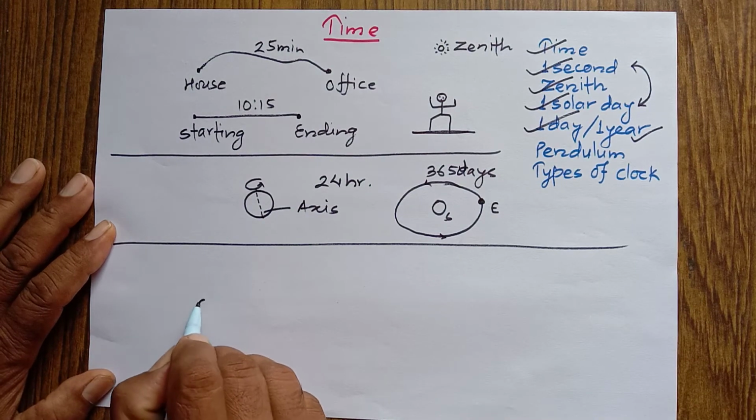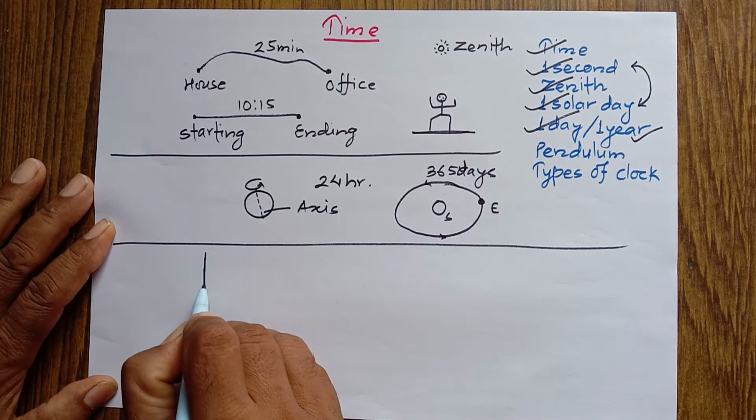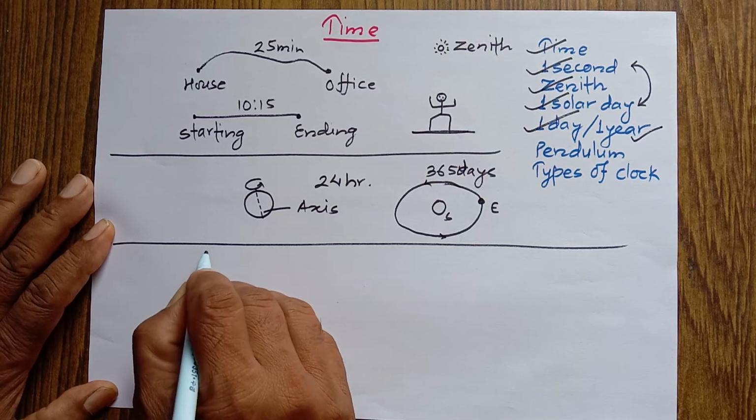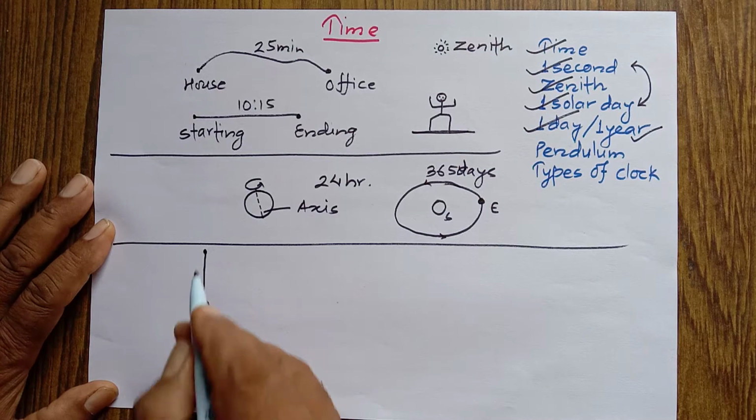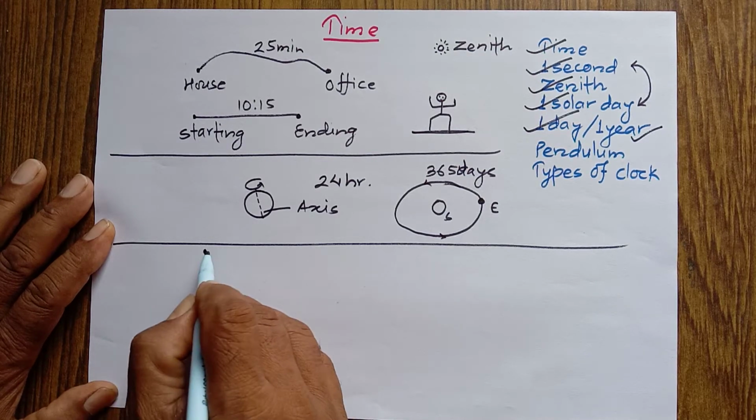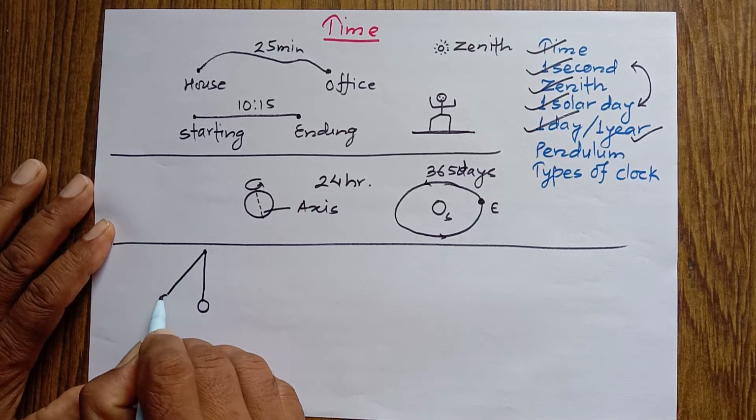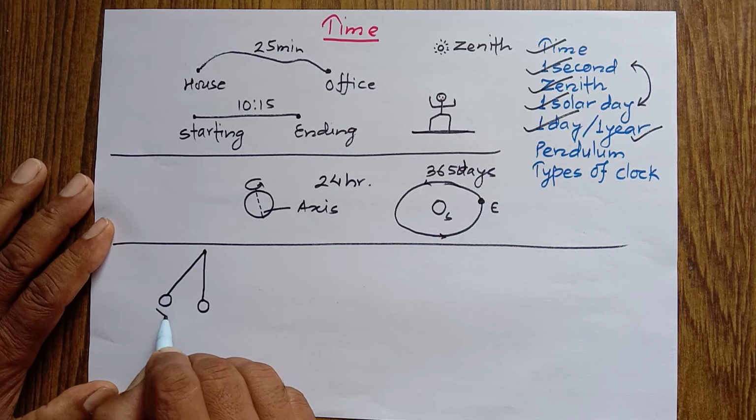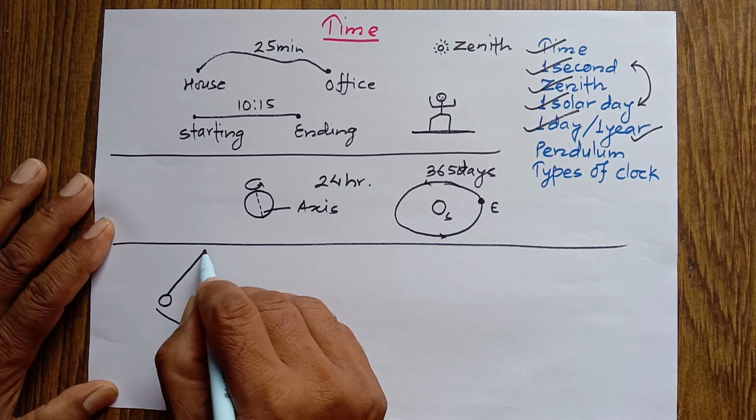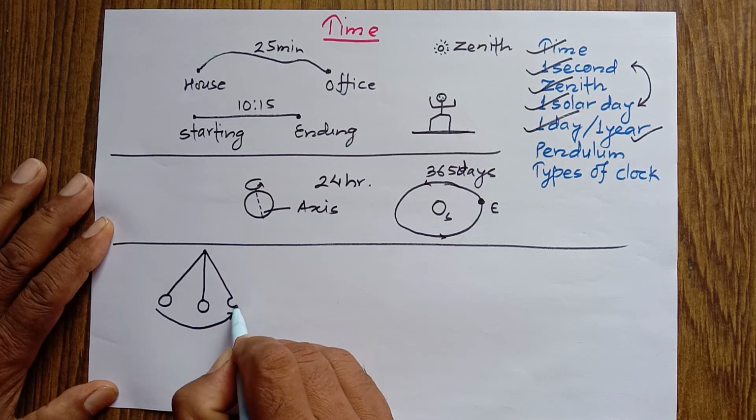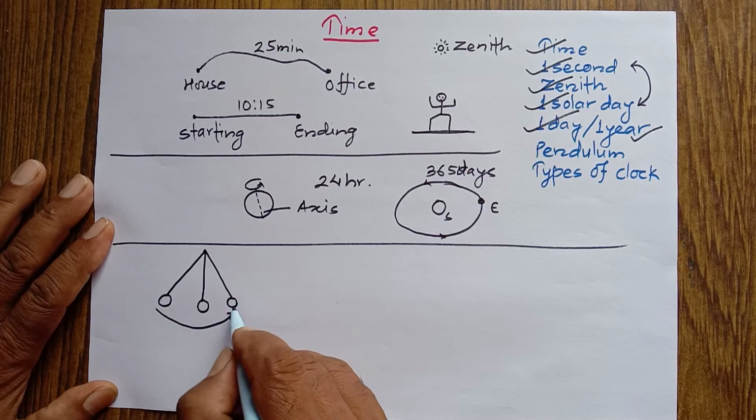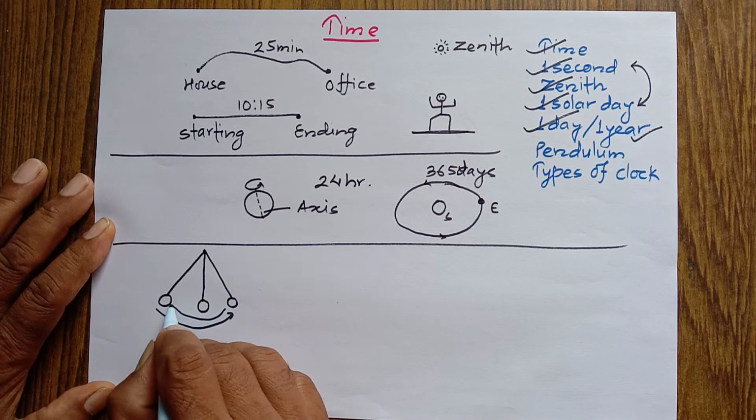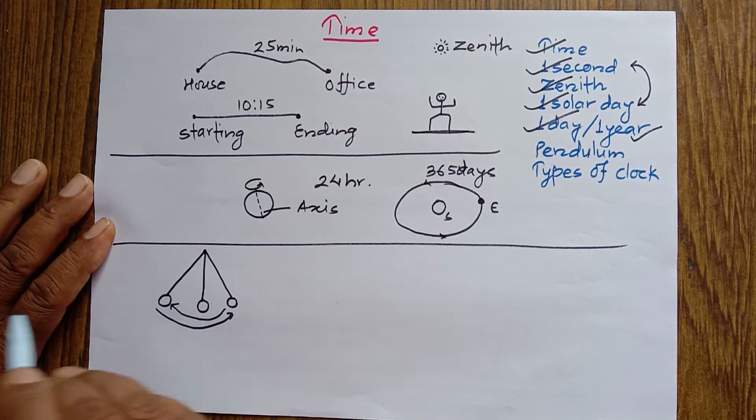When a weight is suspended with the help of a thread, then it is called pendulum, and this pendulum is pivoted through a certain center. Now if it is pulled to a certain distance here, and if it is released, then it oscillates this way and goes to the other side, reaches this point, and again oscillates back to its previous displaced point. This way it keeps on oscillating.